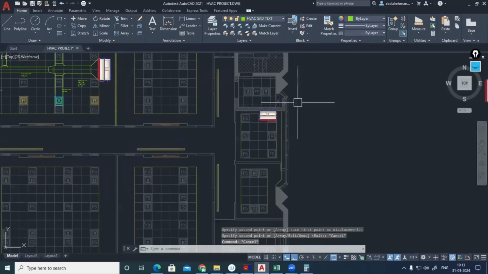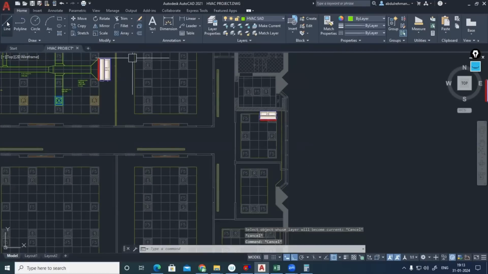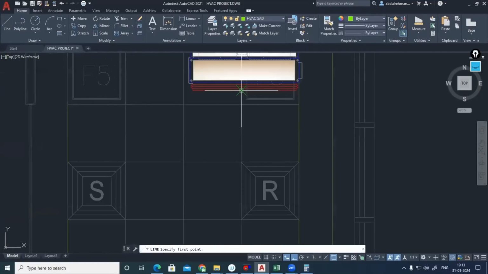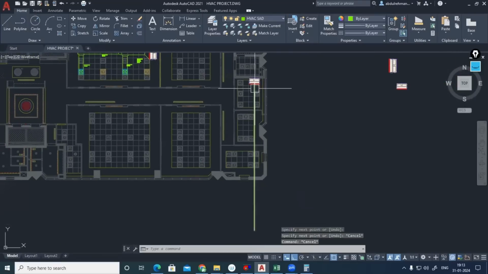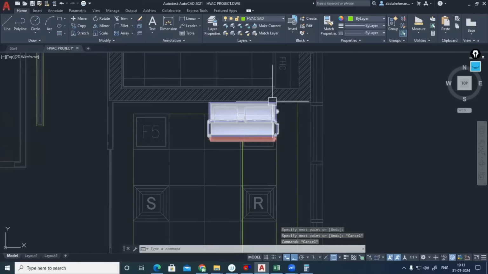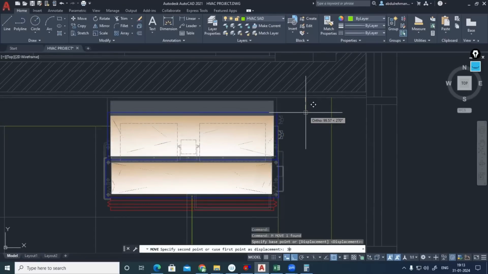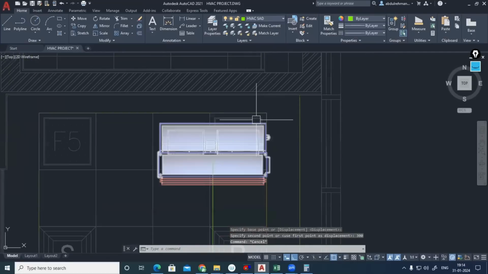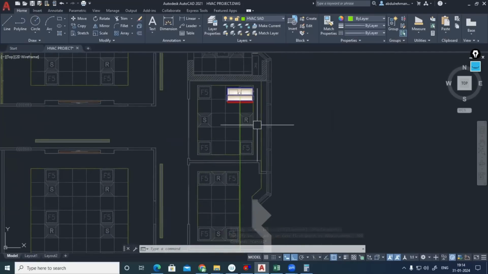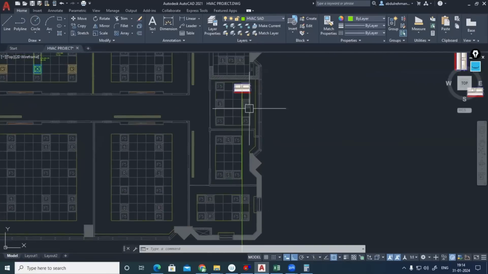Select the HVAC SAD layer, and I'll make a line from here, from the center point. Minimum distance, now it is on the wall only. Minimum distance from the wall, we should keep 300 mm. M enter, move it. From there I need minimum 300. If you want to move it slightly left or right, you can do that, but otherwise you can keep it like this, no problem.